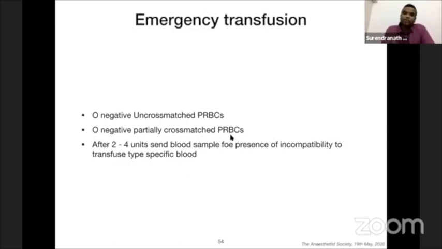At least they will look for ABO-RH compatibility and antibody compatibility. After 2 to 4 units, send blood sample for presence of incompatibility to transfuse type-specific blood. There are many protocols followed by institutional blood banks. So you should get your own institution protocol from your blood bank.